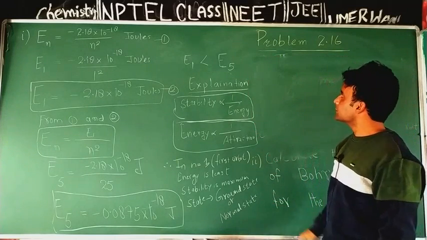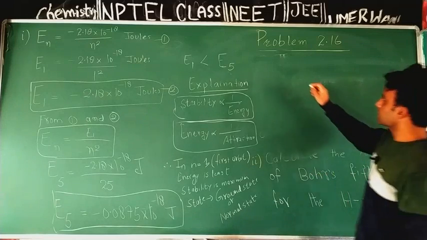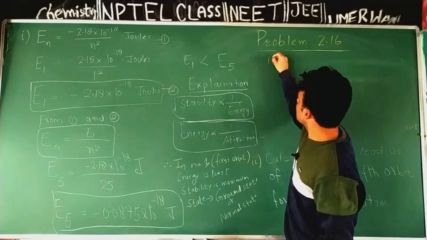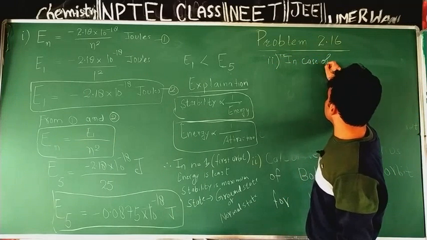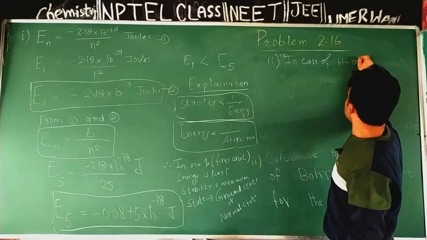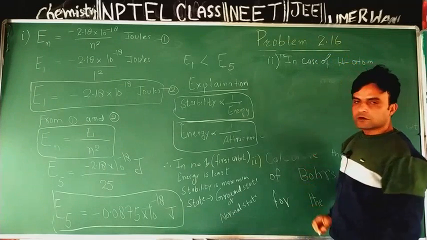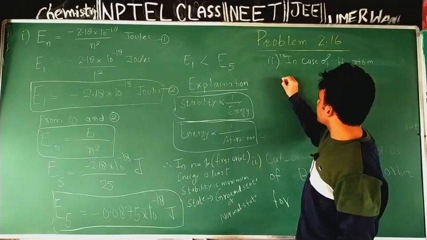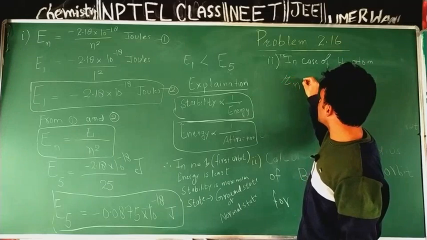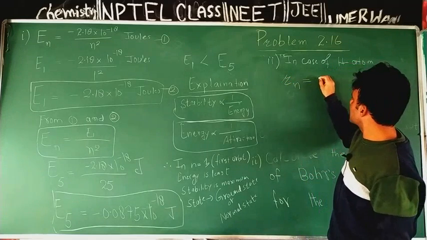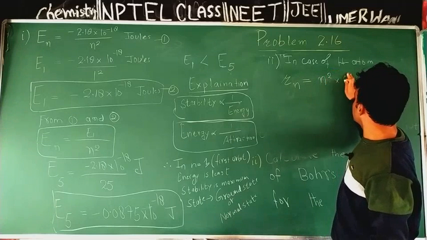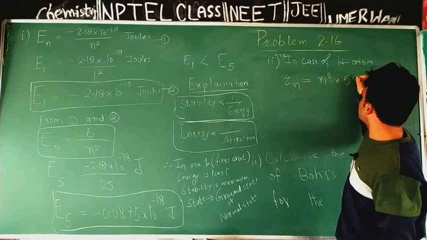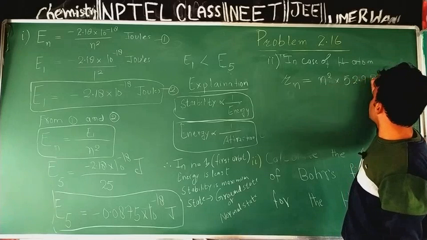Now I need to calculate the radius of the fifth orbit, part second. In the case of the hydrogen atom, on the basis of Bohr's calculation, Bohr calculated that the radius of the nth orbit is equal to n square into 52.9 picometer.